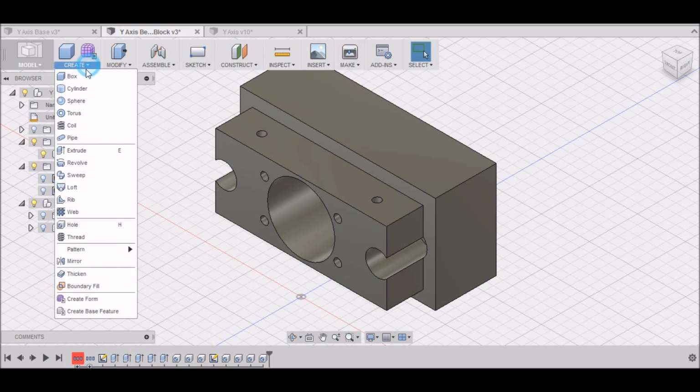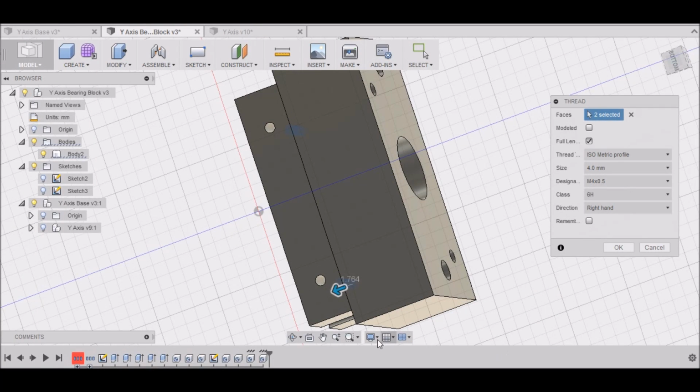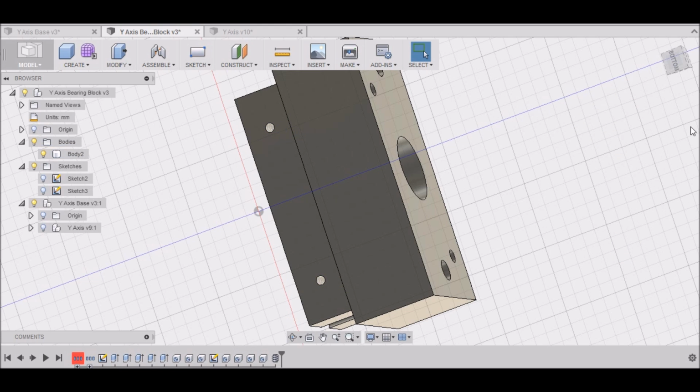Now we want to go to create threads. We want to select this hole. Hold Control down. Select that hole. This hole. And this hole. We want to thread them with M4. Click OK.